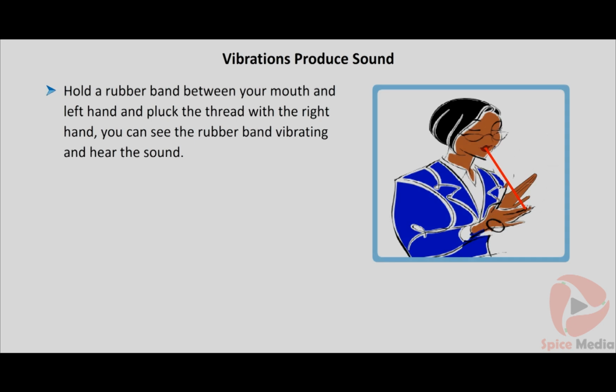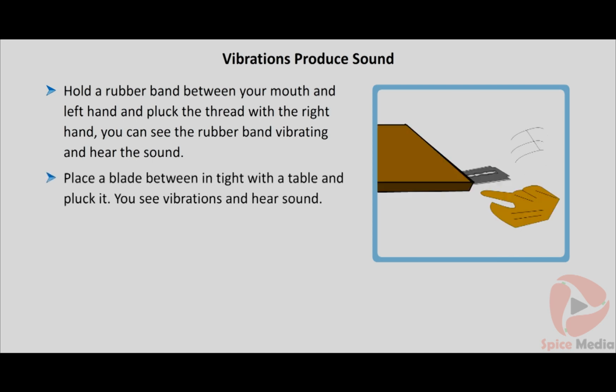We can produce sound by various ways. Take a rubber band, stretch and hold one end of it with your left hand and the other end with your mouth. Now pluck it by right hand. What do you observe? Yes, the sound produced from the stretched rubber band is due to the front and back motion of the rubber band. This front and back motion is known as vibration.